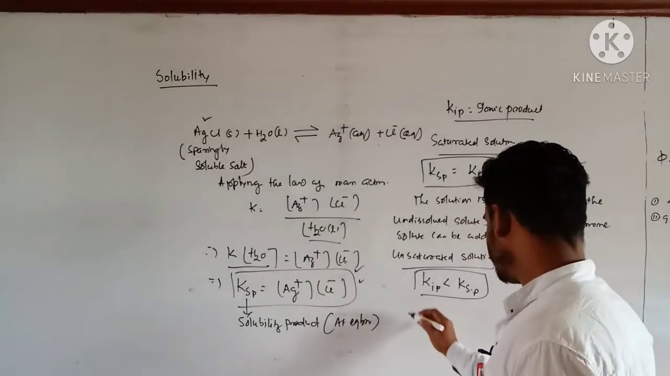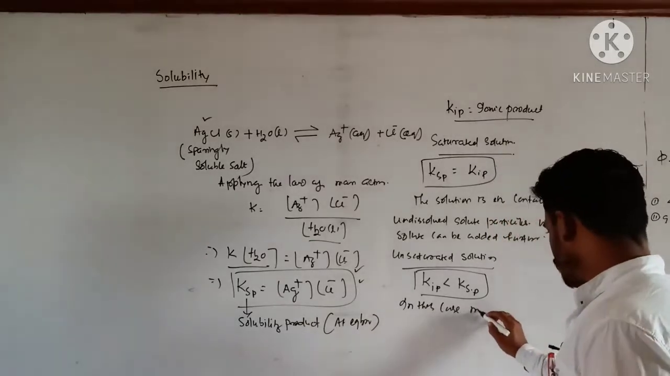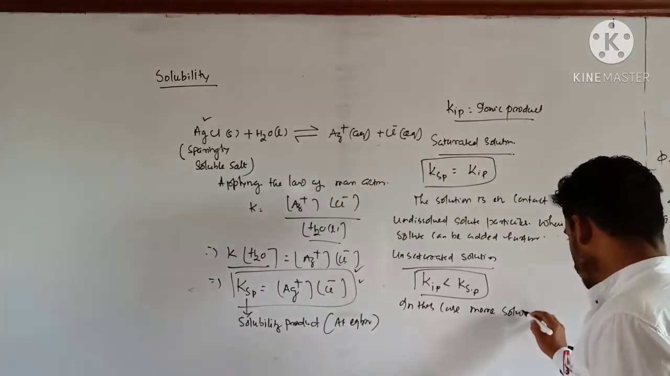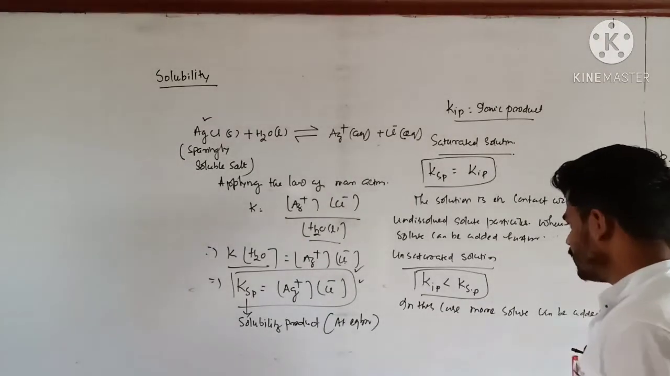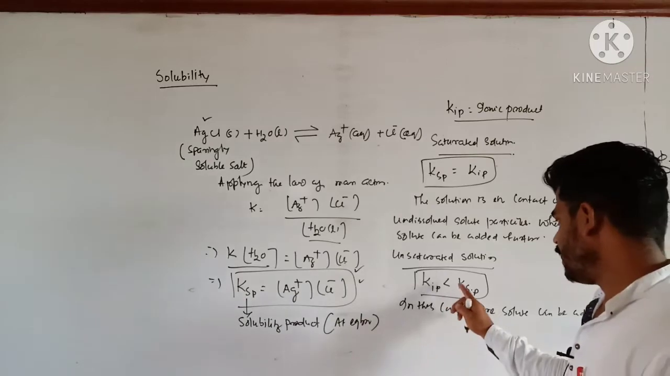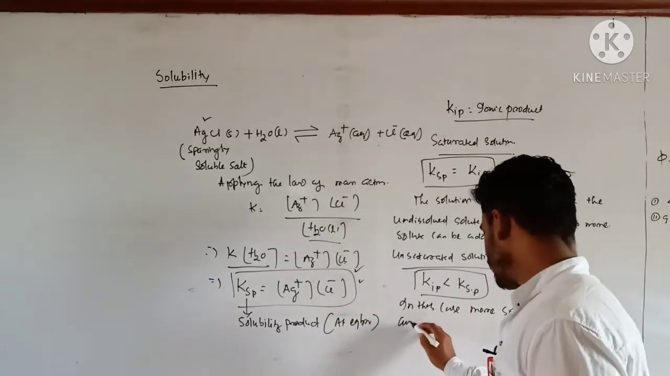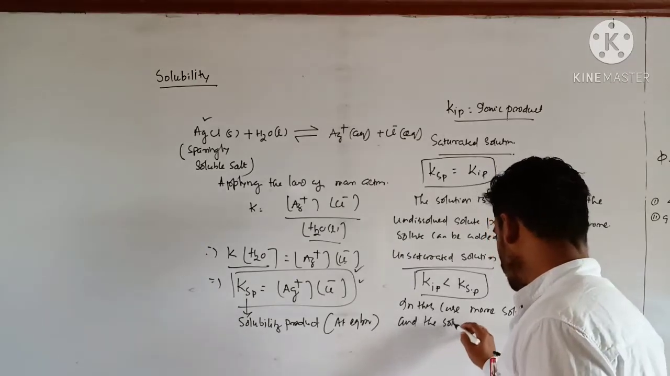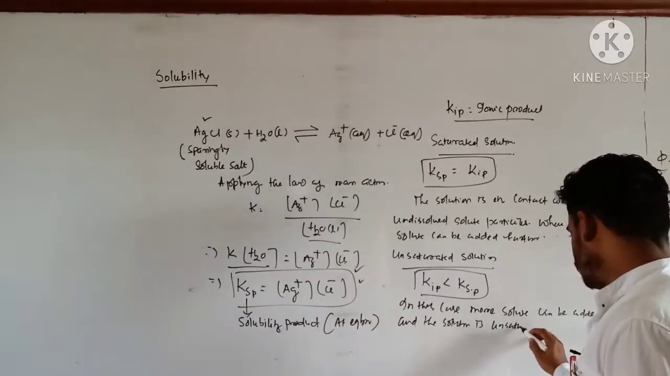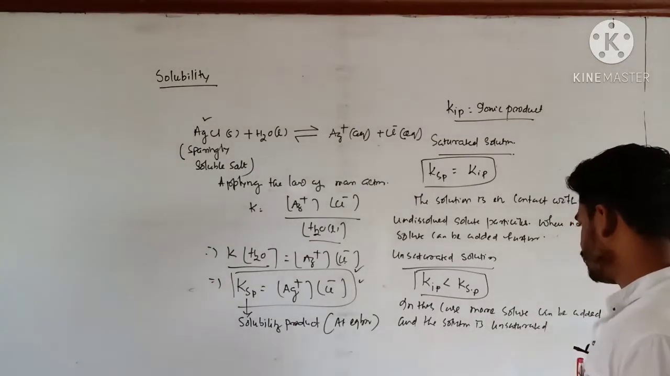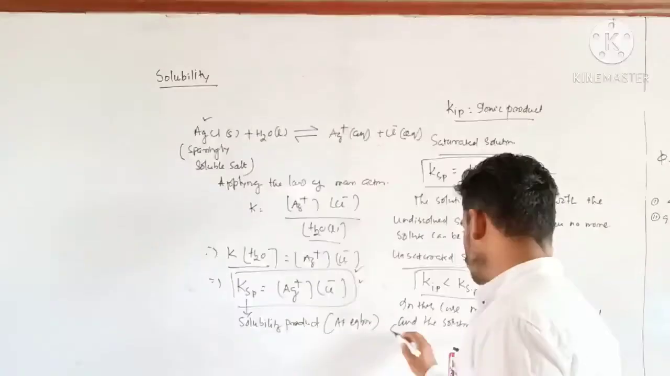So in this case, more solute can be added so that the KIP can be equal to KSP, and the solution is unsaturated. The solution is unsaturated. Clear? And the last one, that is supersaturated.